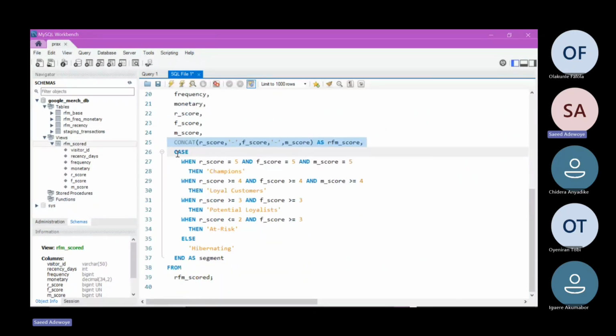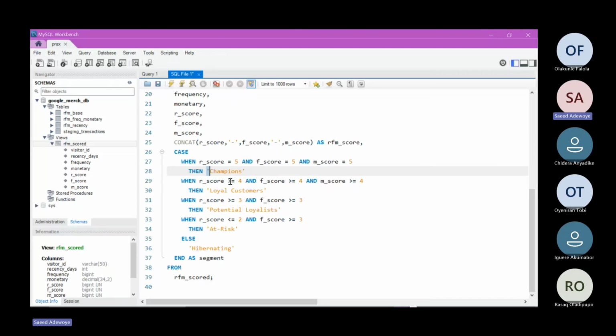Case when R score is 5, and that's a logical statement, F score is 5, and M score is 5. Whenever a customer meets these 3 criteria, it should display champion. For any customer that has an R score of 5, that is their recency is as low as possible, and their F score is very high, their frequency, likewise their money, M score, is also very high. Those kinds of customers are champions, for them to have 5, 5, 5 all through.